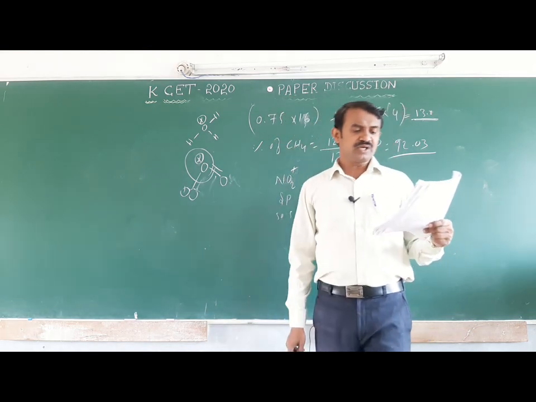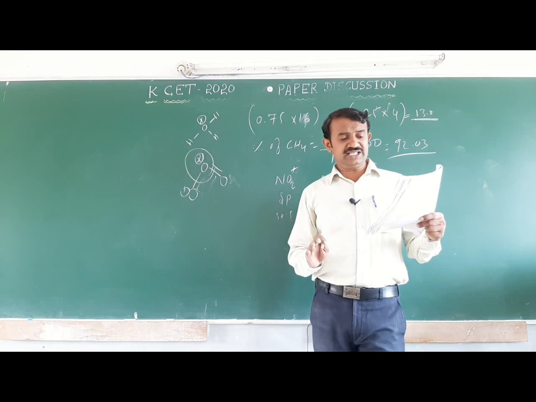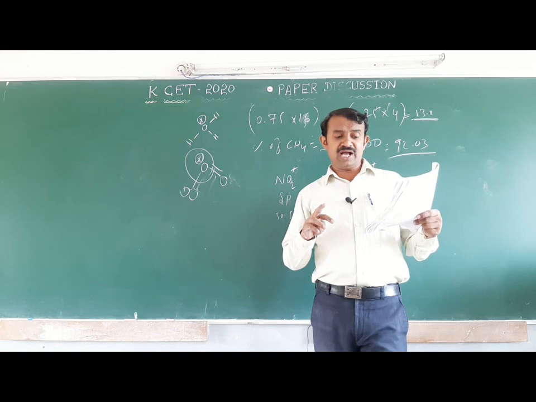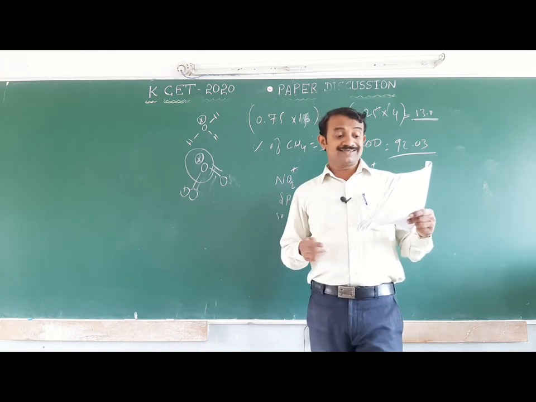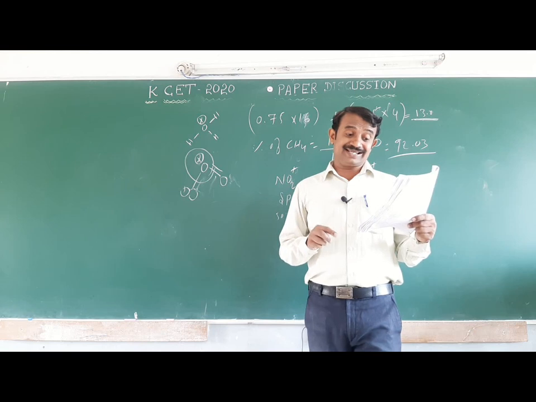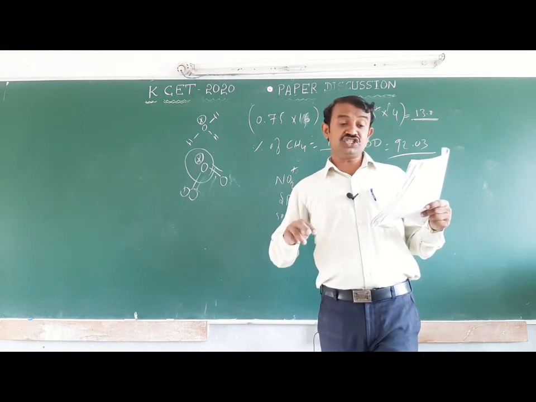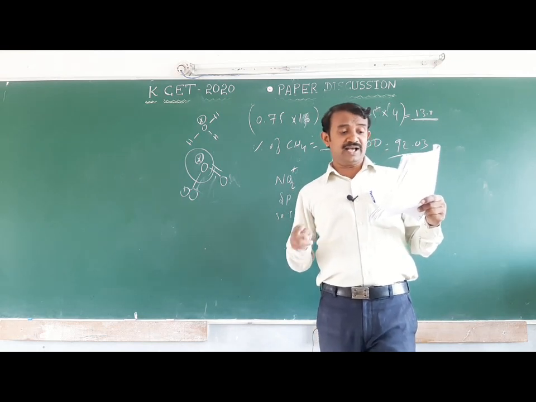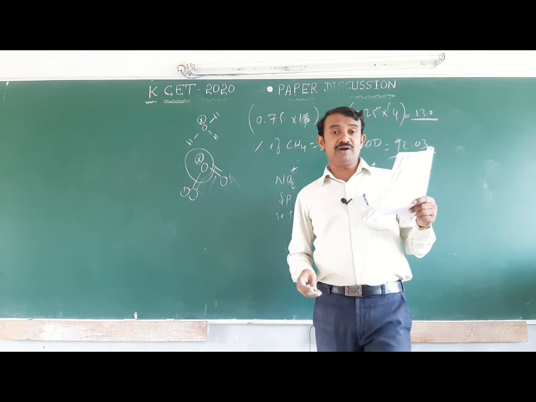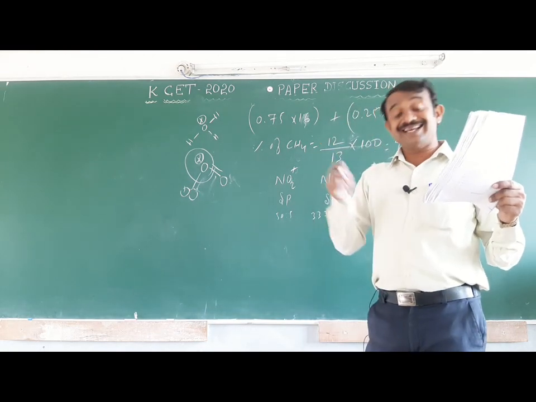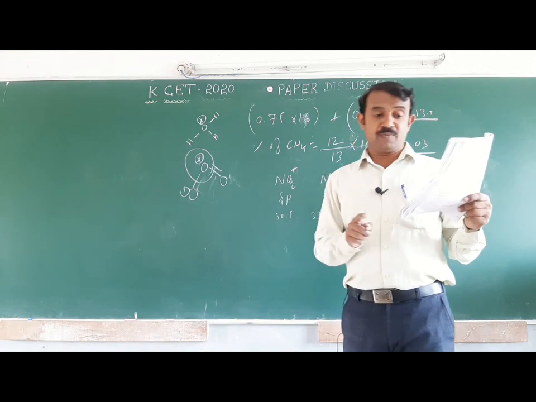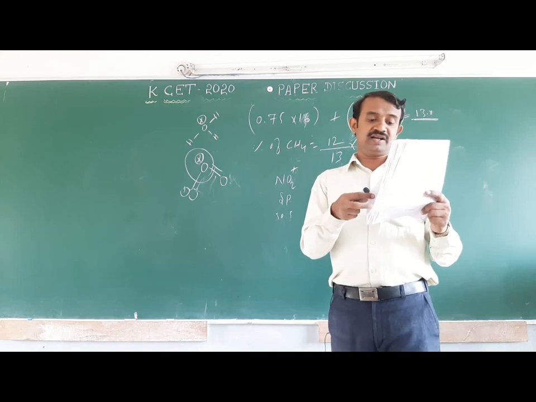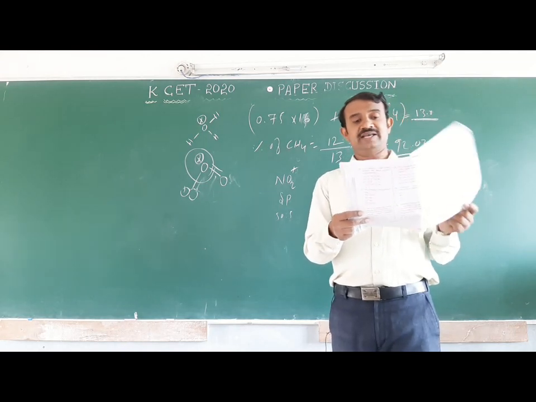Next one. When the same quantity of heat is absorbed by a system at two different temperatures T1 and T2, higher temperature and lower temperature, such that T1 is greater than T2, the changes in entropy are delta S1 and delta S2 respectively. Then delta S1 is lesser than delta S2. That is one of the important points under reversible conditions. Delta S1 is lesser than delta S2.